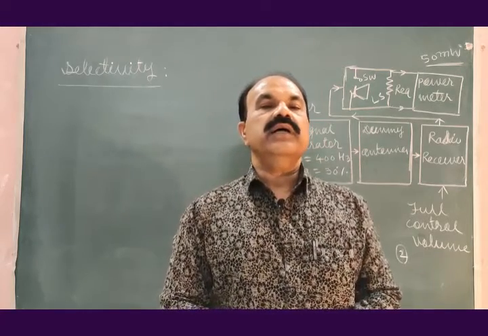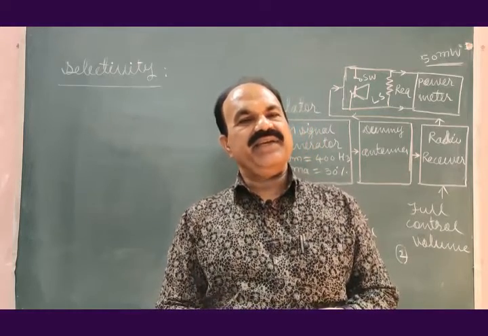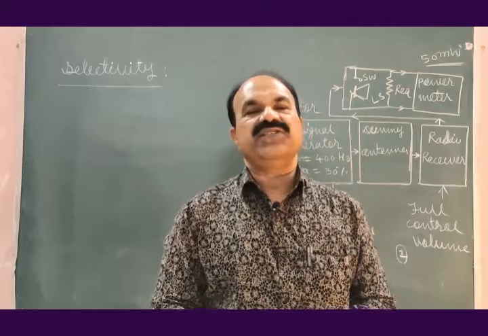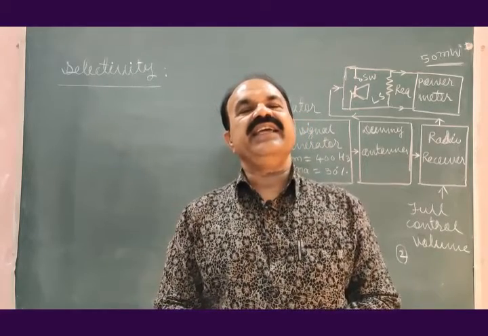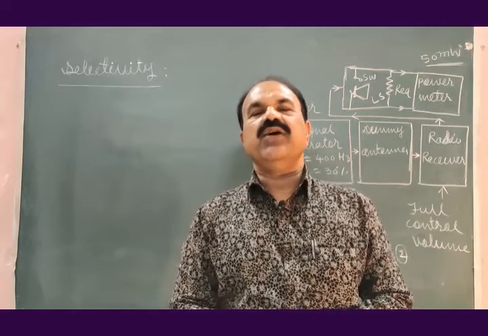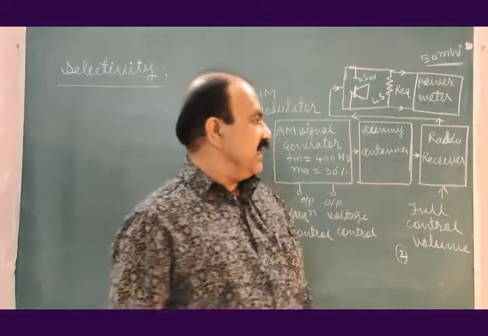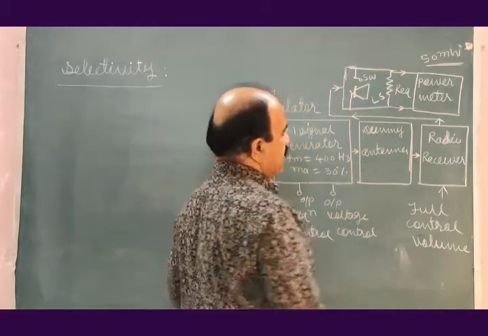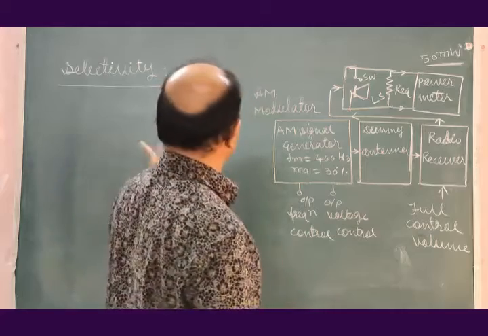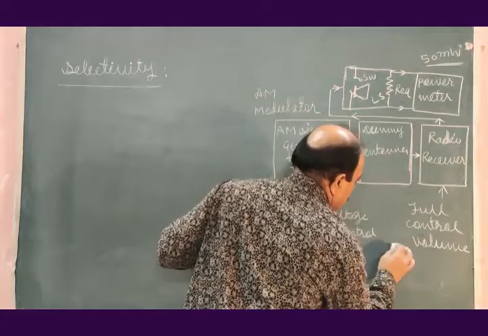Moreover, the RF amplifier and mixer also play a little but significant role in deciding the selectivity of a radio receiver. Let me consider this as figure number 1.